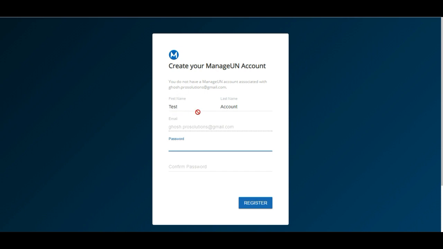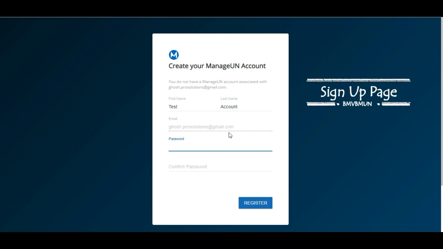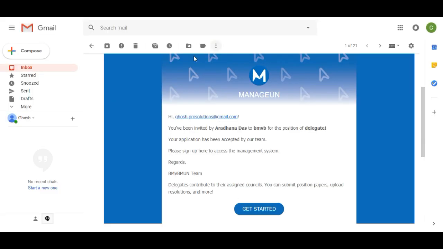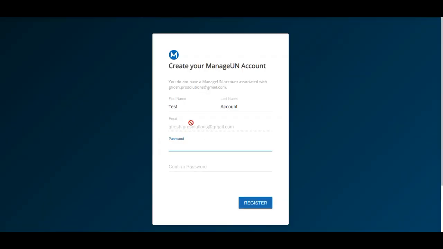We are using the email that you had submitted to us through a form, if you remember. Whatever email you have received is already filled out for you. You cannot change that. Just make a password for yourself and enter your name. Password, you can keep it simple. We do not know about your password, don't worry.